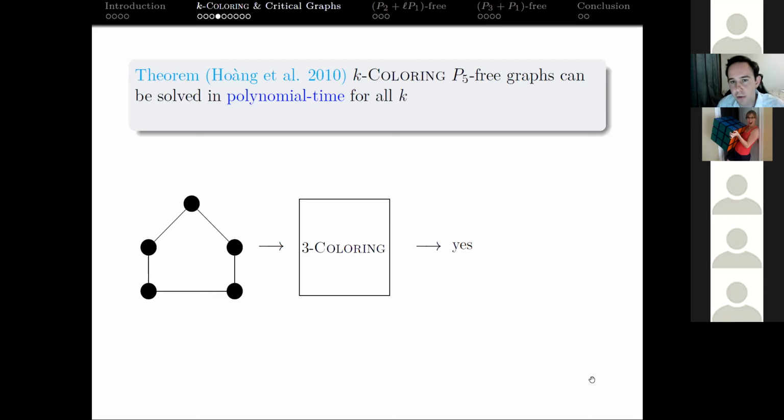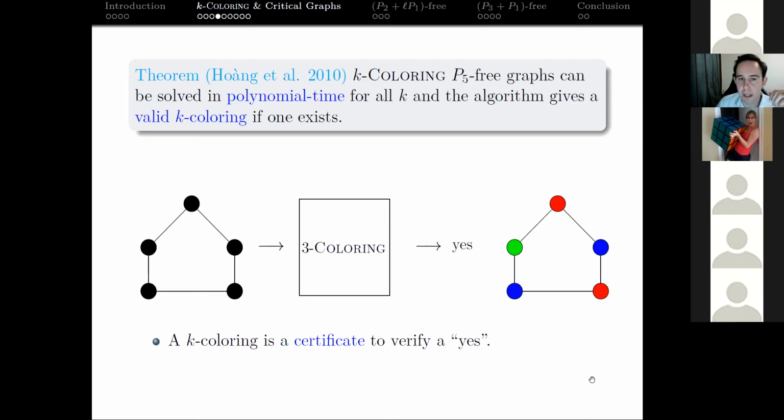But there's another thing that their algorithm will do: if the graph is k-colorable, it will return a valid k-coloring. So this is a significant advantage of this algorithm, that not only does it say yes or no, if it decides that the answer is yes, then it will return a valid coloring. So here, the algorithm would also spit out this 3-colored graph. This is what's known as a certificate to verify the output. So we run the algorithm, which is implemented in polynomial time.